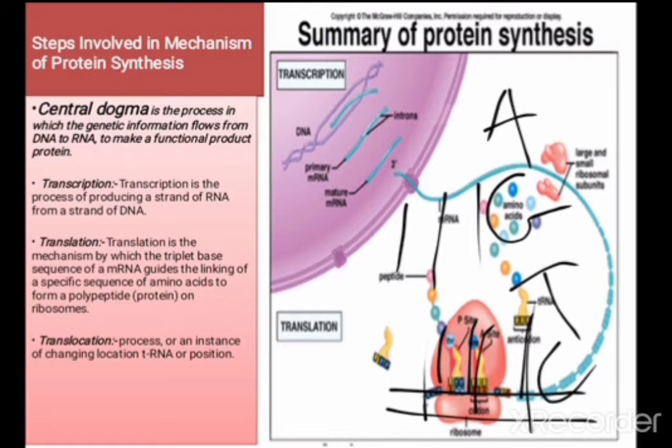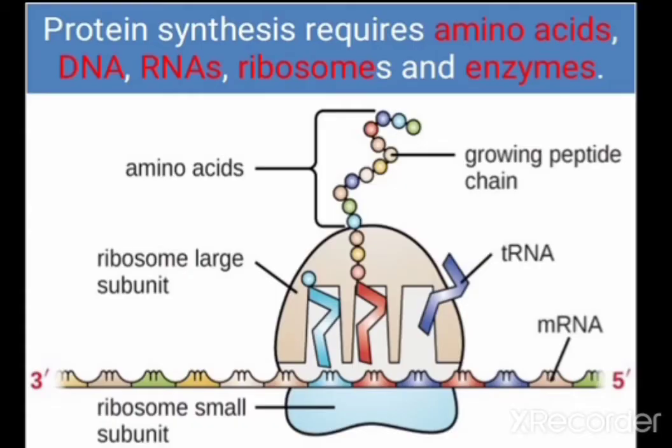Basically, protein synthesis is completed with the help of three steps. The first is transcription, second is translation, and third is translocation. But guys, the basic fundamental thing is that protein synthesis requires five basic components: amino acid, DNA, RNA, ribosome and enzyme. So today we will discuss each and every component and their role as well as their function with the help of this video.